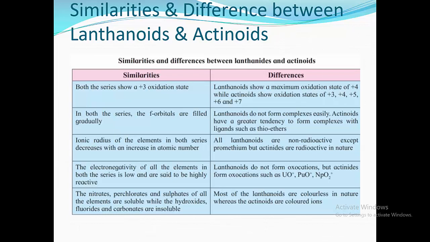Now we are going to see the difference between lanthanoids and actinoids. This is an important point. First we are going to see oxidation state. Lanthanoids show +4 and +2 oxidation states with +3 as the common oxidation state. Actinoids, along with the +3 oxidation state, show variable oxidation states, that is +4, +5, +6 and +7.